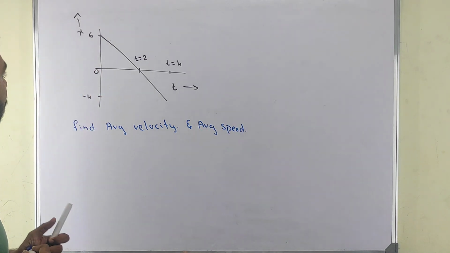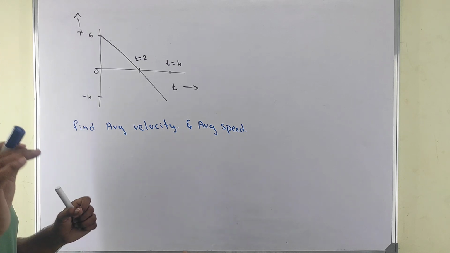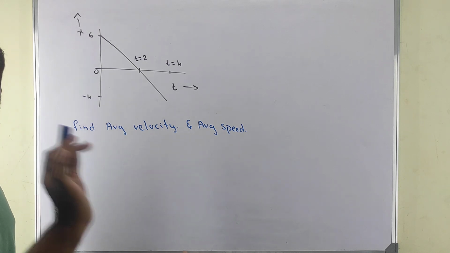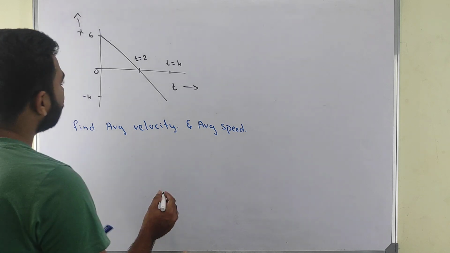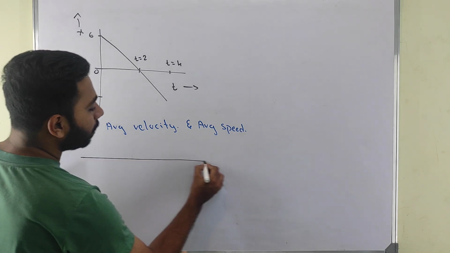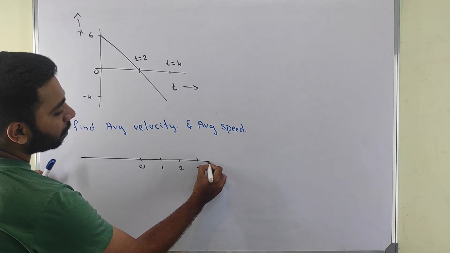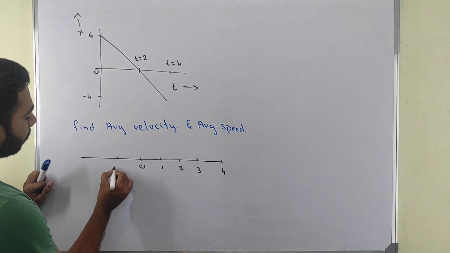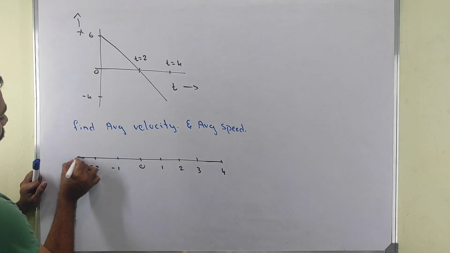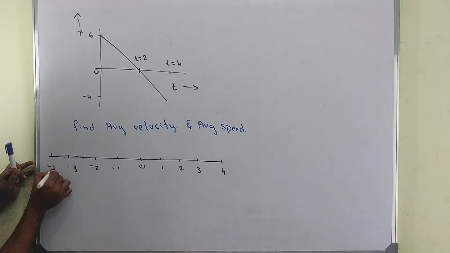Now how to find this one? Sir, we don't know how to find. See, don't worry about how to find. Just follow basics. First thing, your particle is like this. I can write one line. Here it is 0, 1, 2, 3 and 4. Here -1, -2, -3 and -4.